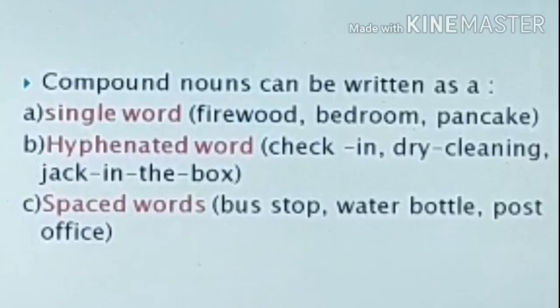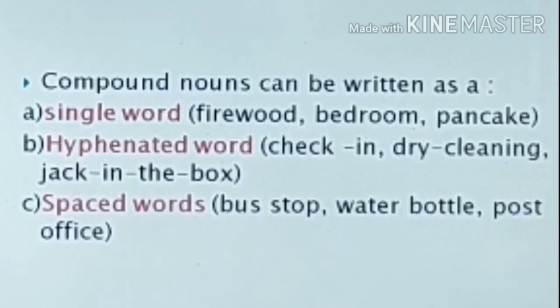A compound noun is formed when two words are combined to make a completely new word. This means that the meaning of the new word must be significantly different from either of its parts individually. Compound nouns can be written as a single word, hyphenated word, or spaced word. The examples for single words are firewood, bedroom, pancake. Check-in, dry-cleaning, and Jack-in-the-Box are examples for hyphenated words. The spaced compound words are bus stop, water bottle, and post office.